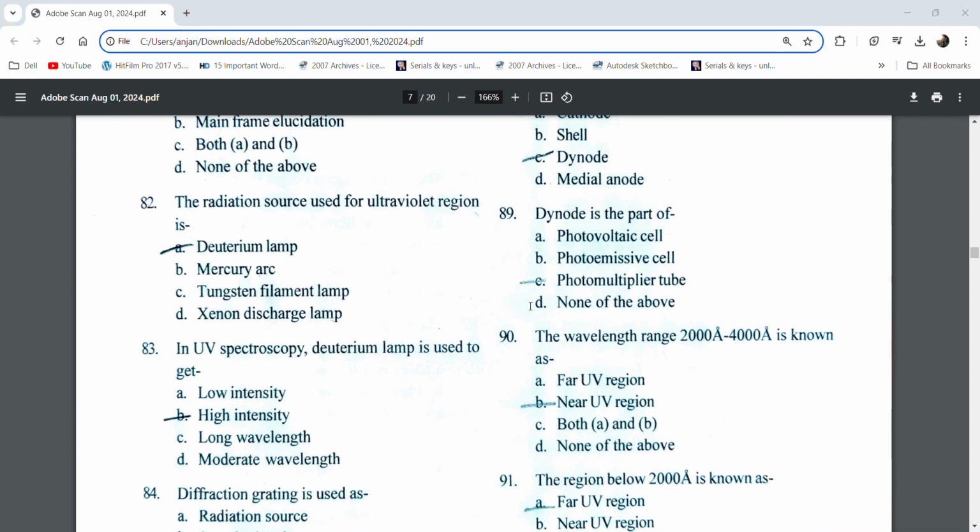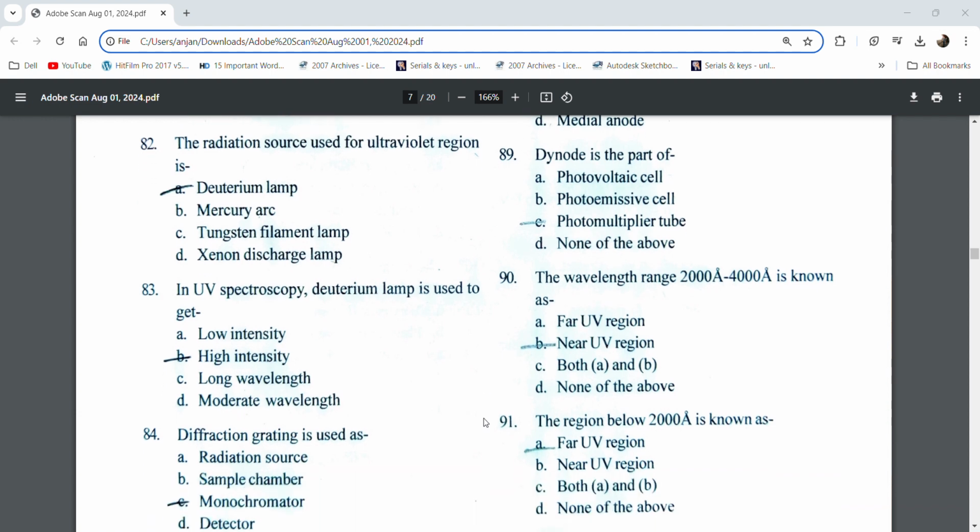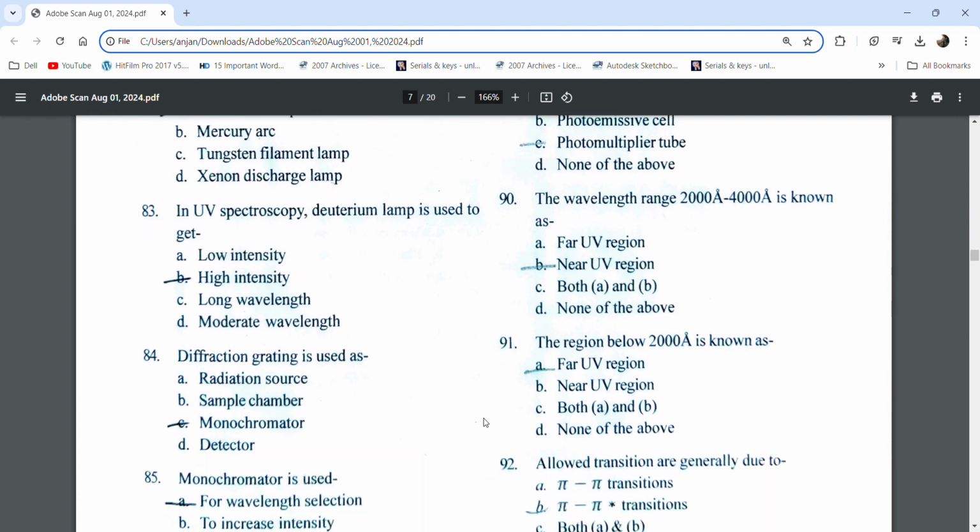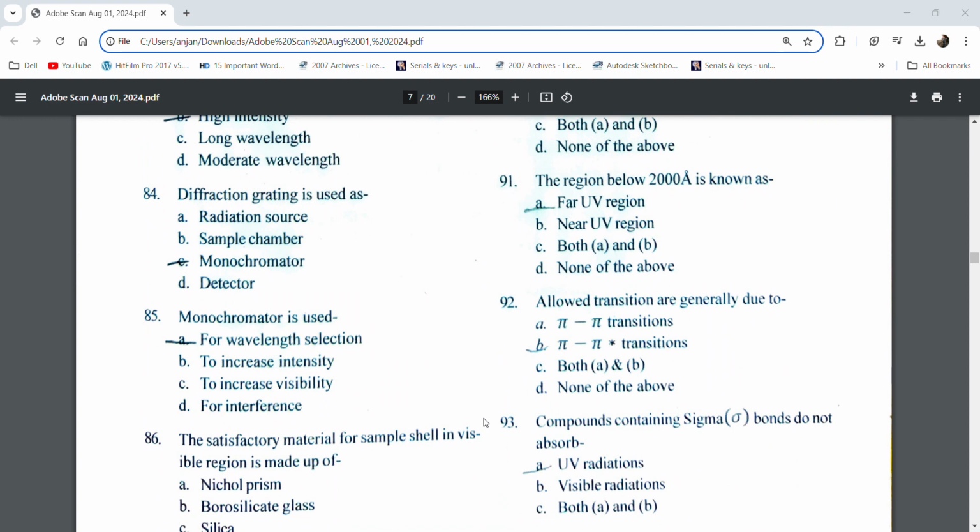In UV spectroscopy, the deuterium lamp is used to get high intensity. Diffraction grating is used as the monochromator. The monochromator is used for wavelength selection.